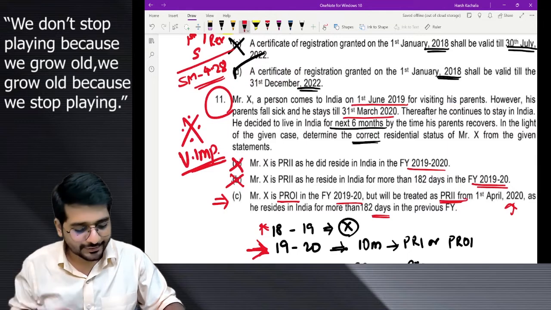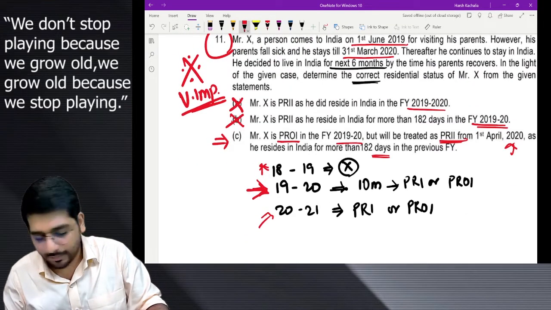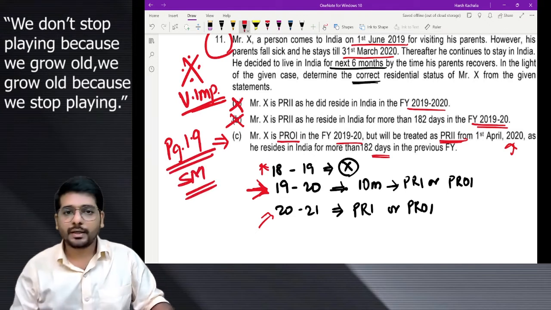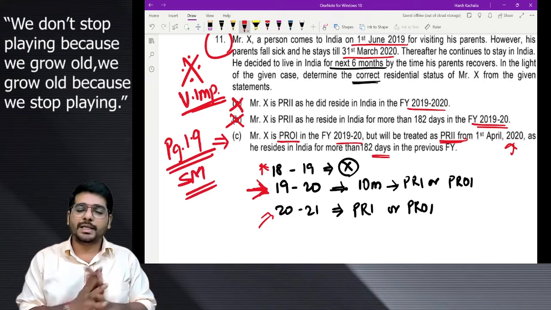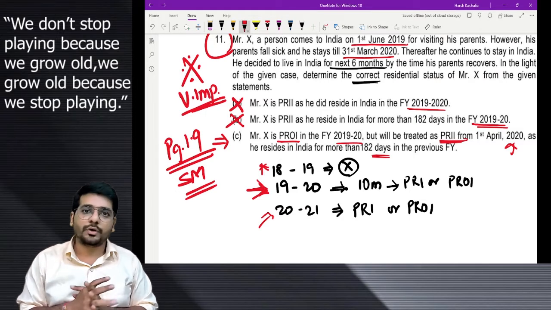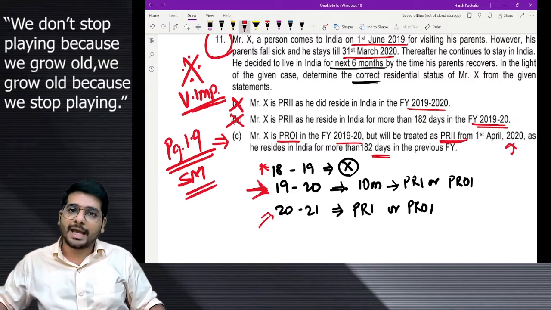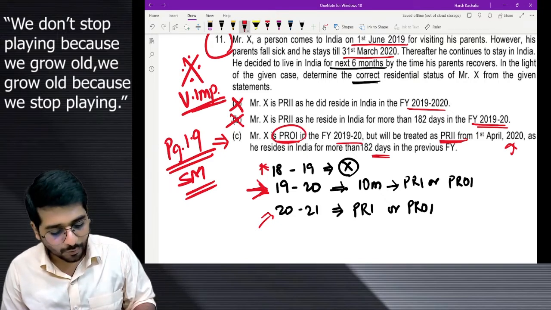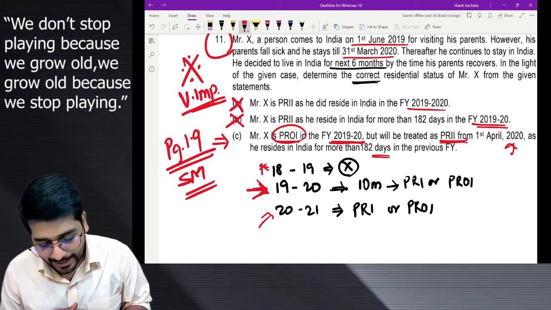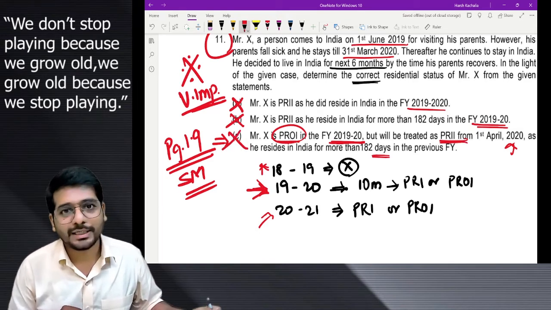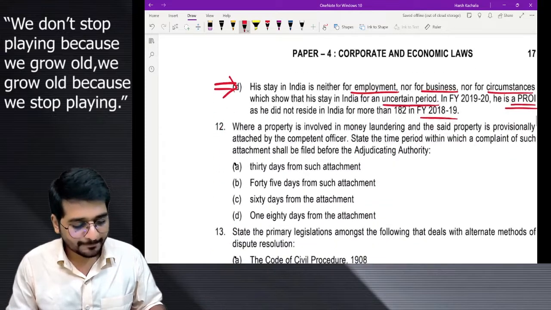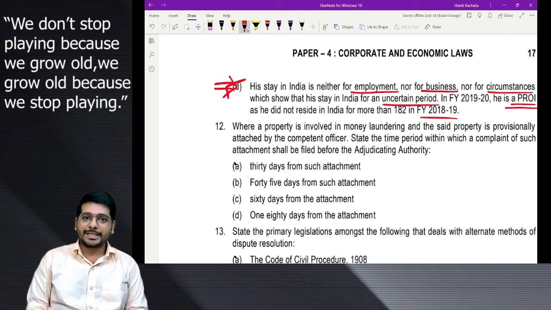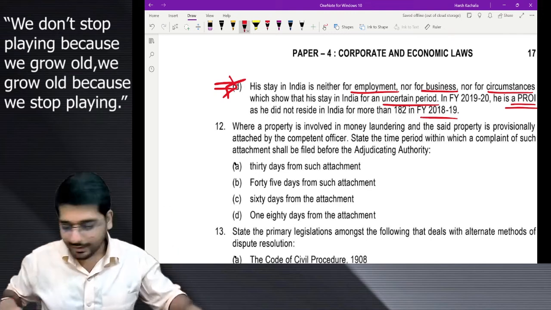My challenging questions, right? Go to page 1.9 of study material. Okay, yes or no? This concept we are explaining exactly like in our class also, and you can very much refer to this concept as it is, right? So now after this I am sure they are saying PROI 1920 correct, PRI 2021 incorrect. As we see, it is falling under the third limb and hence it will be answer D. Hence it will be answer number D. Clear? Understood?